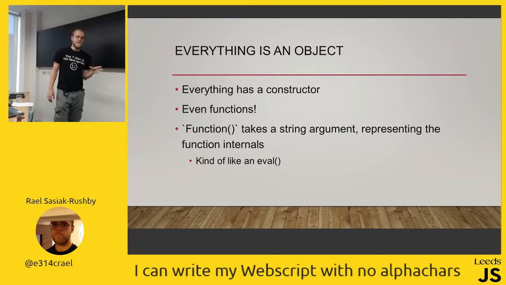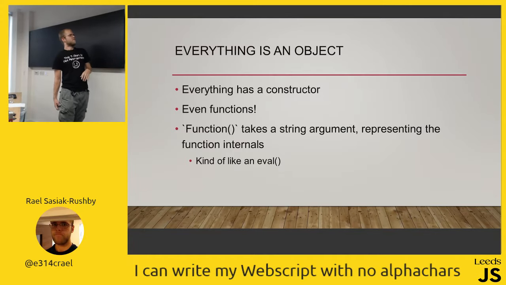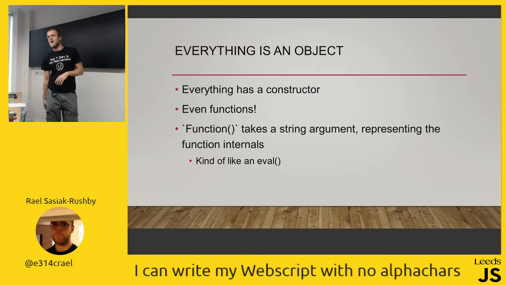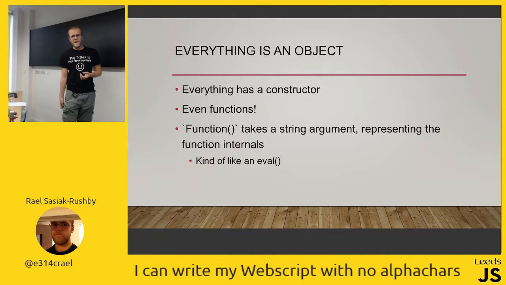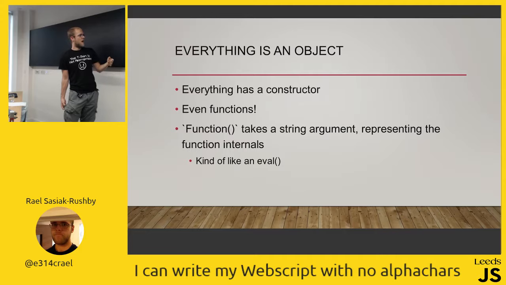Everything is an object is the next thing I needed to talk about. Everything has a constructor. No matter what it is in JavaScript, it has a constructor. You may have seen new Date. You go, oh, it's a constructor. That makes sense. You may know that there's a new String. You probably shouldn't use it, because why would you, you've got template strings. But it turns out even functions have constructors. So you can call a new Function of B.